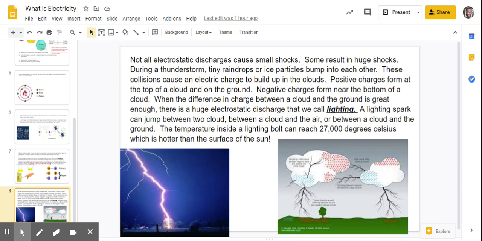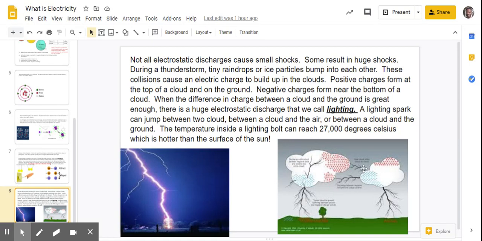A lightning spark can jump between two clouds, between a cloud and the air, or between a cloud and the ground. The temperature inside a lightning bolt can reach 27,000 degrees Celsius, which is hotter than the surface of the sun. So, again, what's happening is these ice particles and raindrops are bumping into each other here in this cloud,